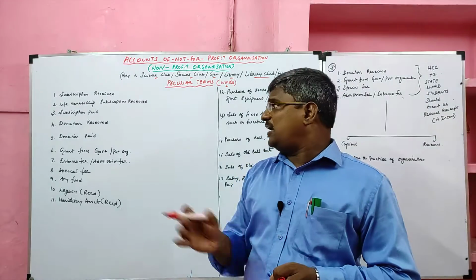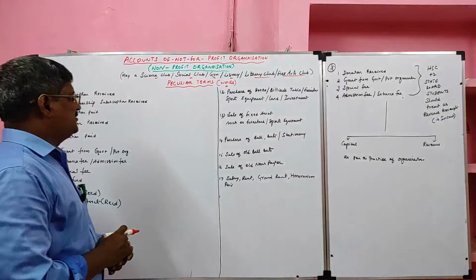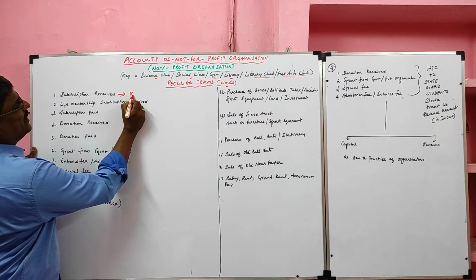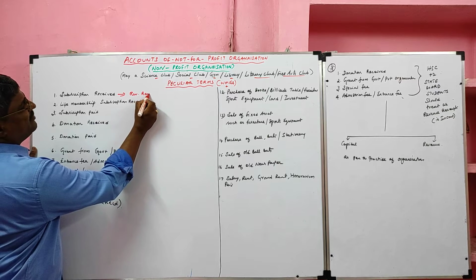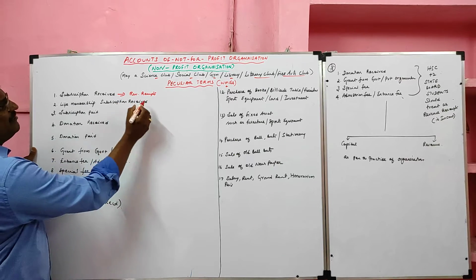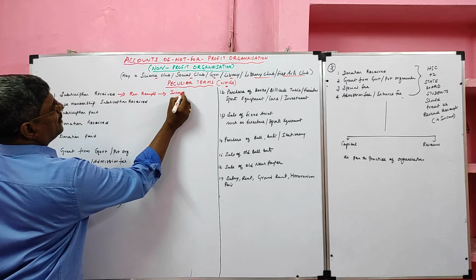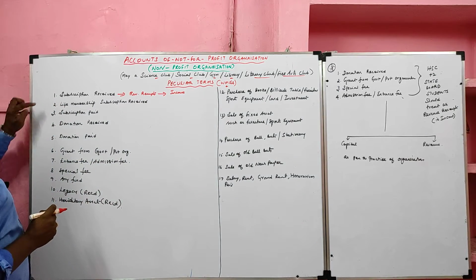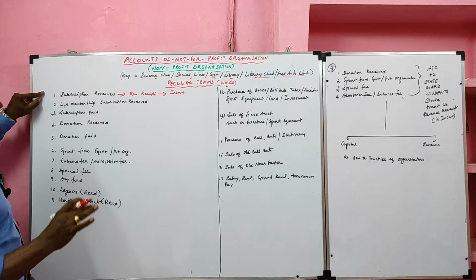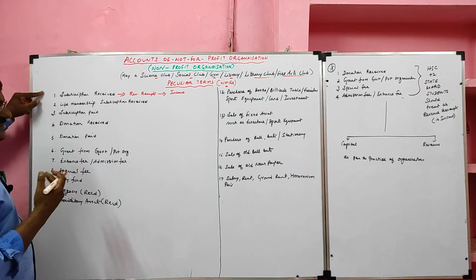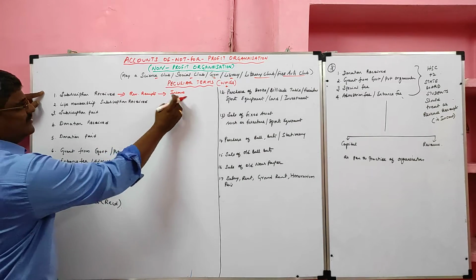Okay, now look at the non-profit organization words. First one, subscription received. It is a revenue receipt. They will receive every month from the member. It will appear in the income side. So subscription received is a revenue receipt. Every month the member will pay subscription to the organization. So it is a revenue receipt. It will appear in the income side.